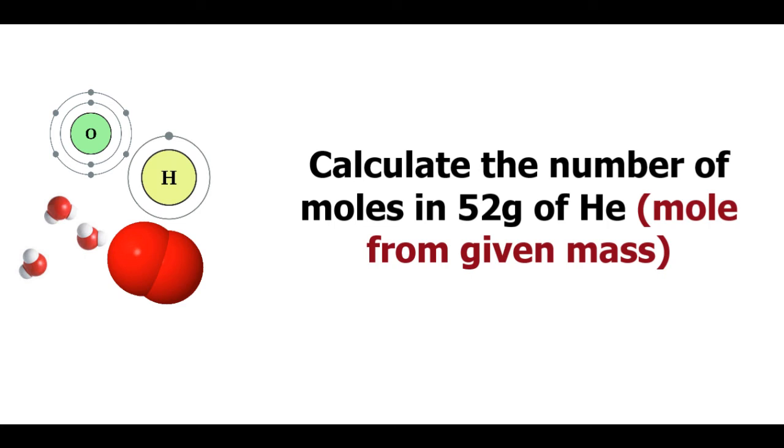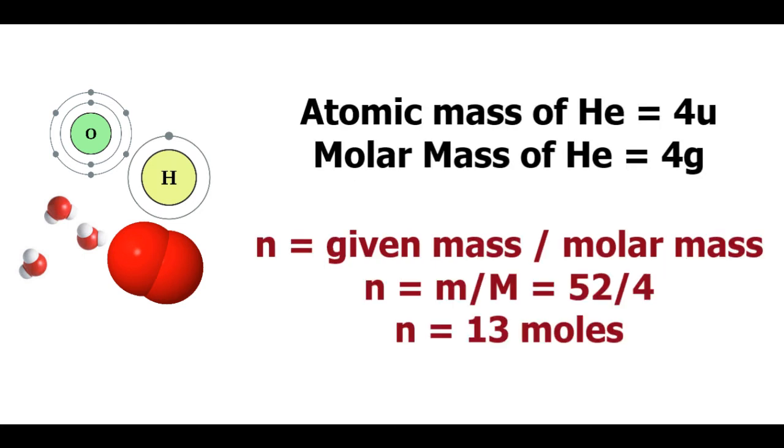You are supposed to calculate the number of moles in 52 grams of helium, which means you have to find mole from given mass. The first step will be to write the atomic mass of helium, that is 4 U. Next, we write this atomic mass as molar mass by changing the unit from atomic mass unit to grams.